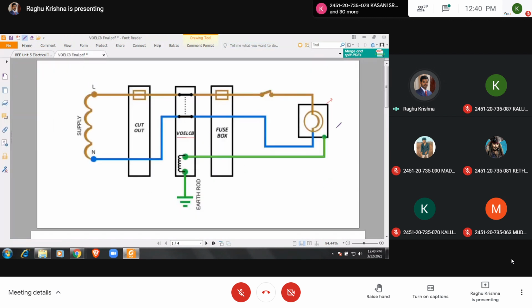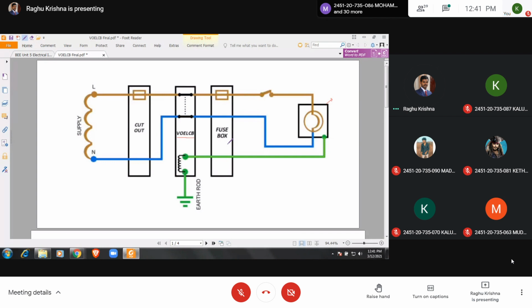Is the diagram clear? Just consider only this VOELCB. These two are extra: one is the fuse box and the other is the cutout relay. They protect against overcurrent and overload.